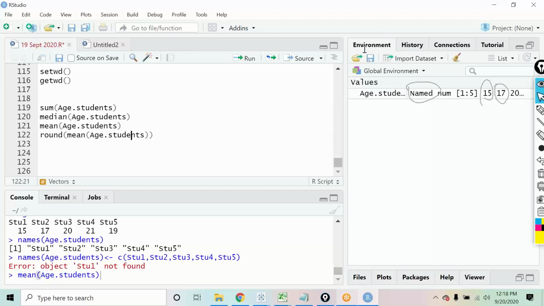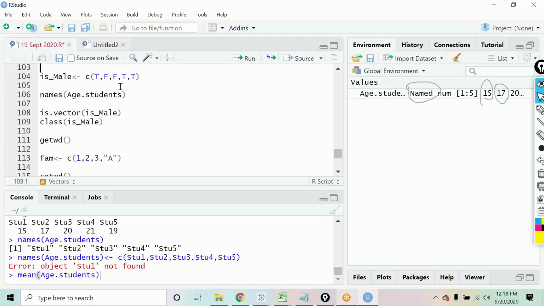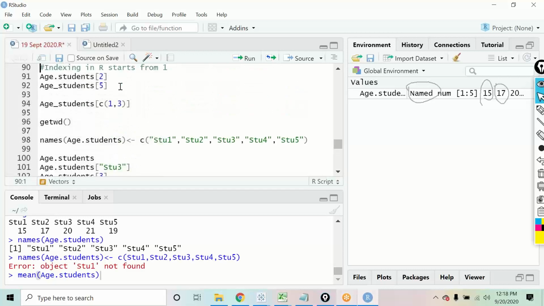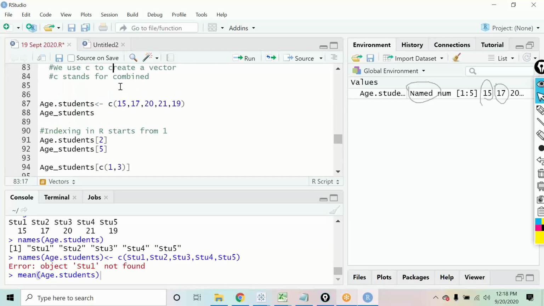Now, let's move on to this. This is how we deal with vectors over here. Yes sir, if you don't mind, come on line number 88. Sorry, 87. Sir, what does C mean? What does it mean, that C? C means combined. C stands for combined, right?